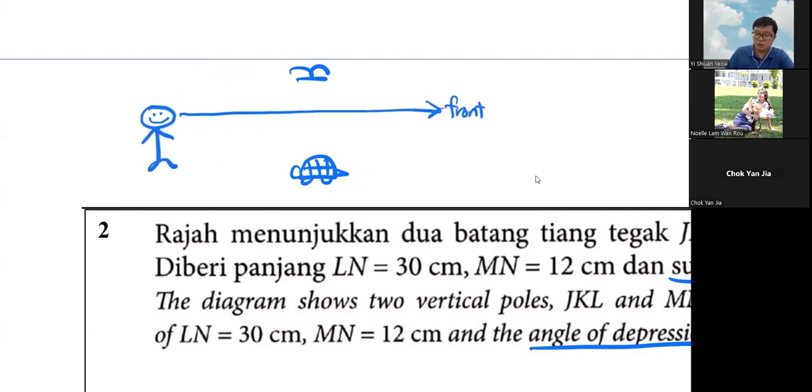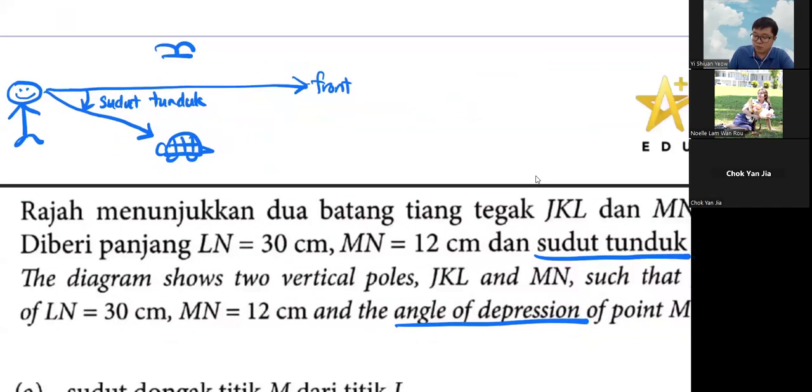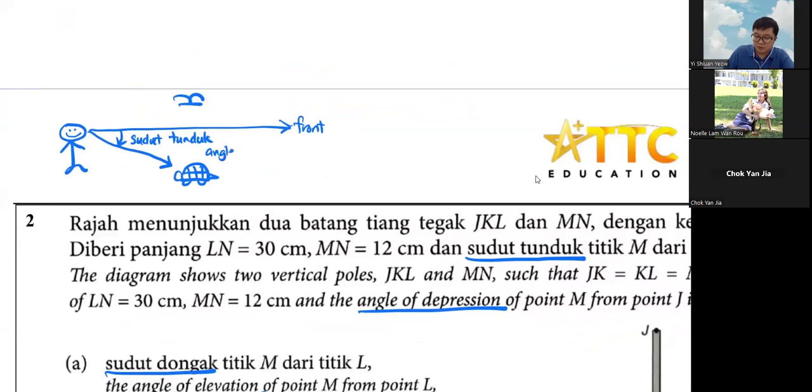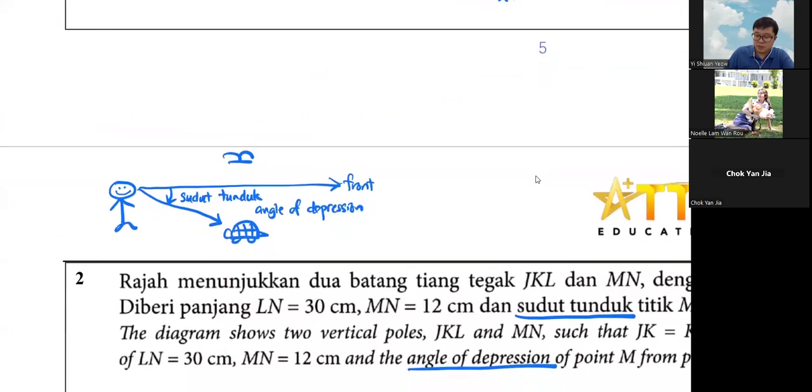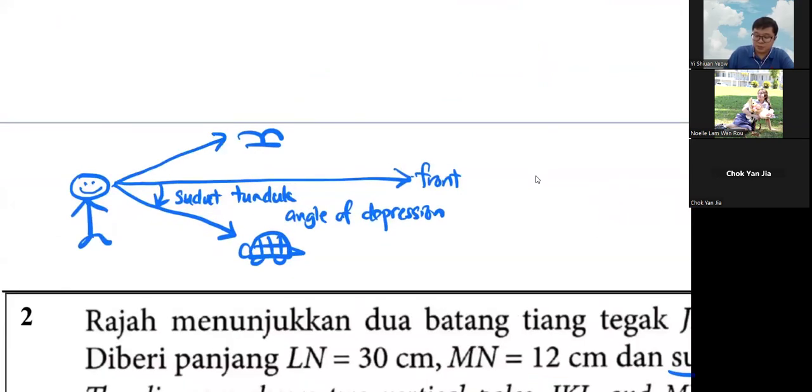And then suddenly you hear something on the floor. Then from the front, you look down. So the angle of depression is from here to here. This is your sudut tunduk, angle of depression. And then for you to look at the sky, the bird, it's from here to here. That's why this is your sudut tonggak, angle of elevation. So this is what it means.